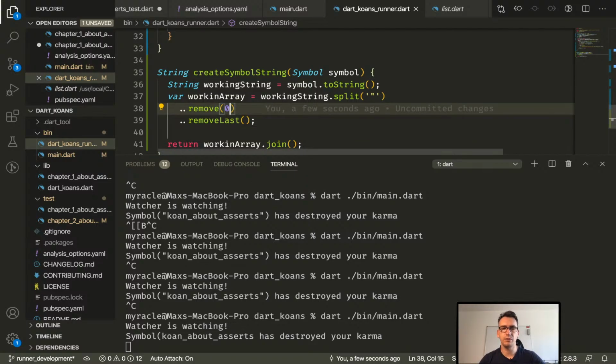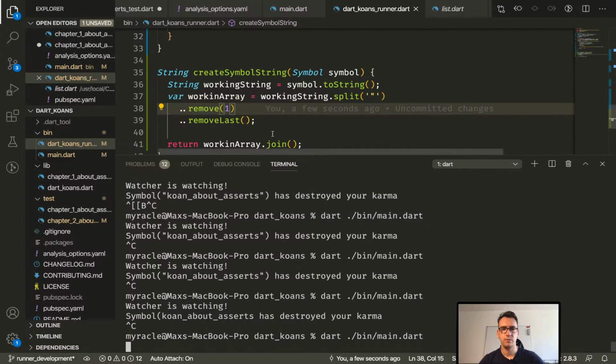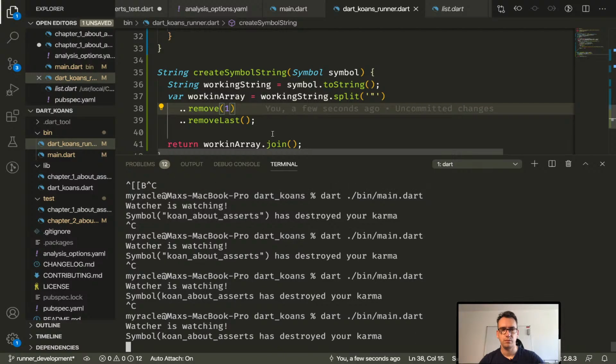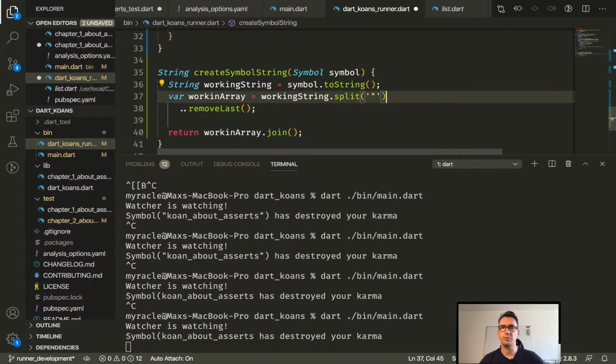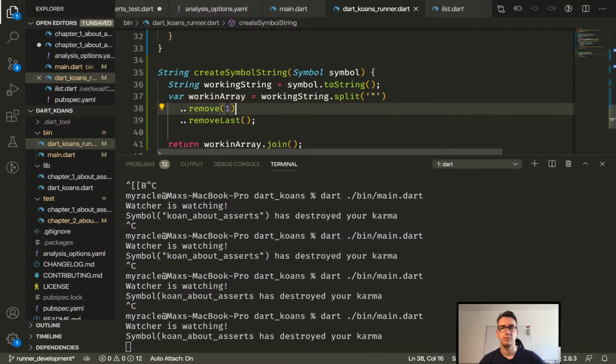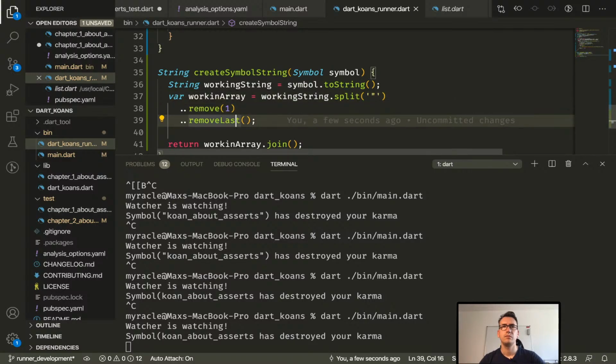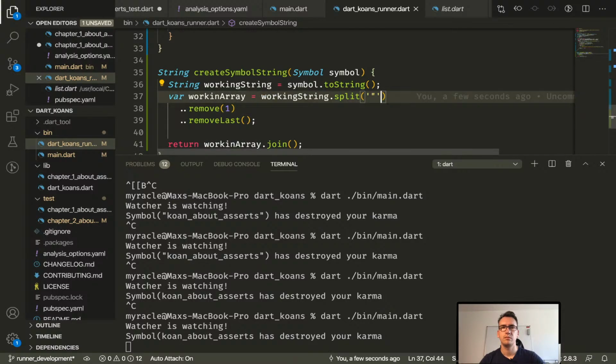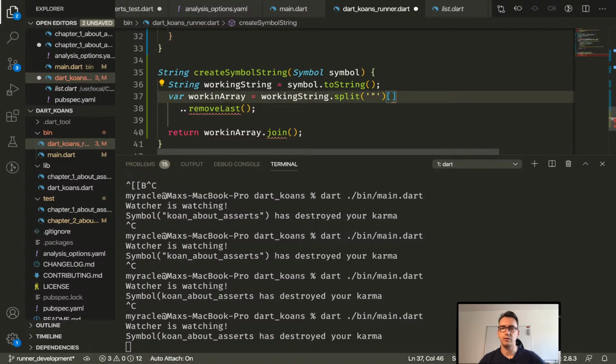So remove 0 didn't work. Okay, that's sad. Maybe it doesn't work like I expected it. Ah, so this is how you mean it. Yeah, I think that's fine. Yeah, that's right.